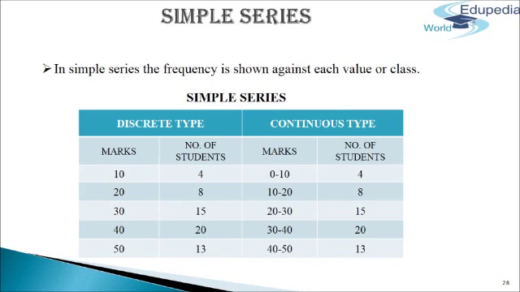In simple series, the frequency is shown against each value or class. As we can see in the following example, in discrete type and in continuous type, marks are given and the number of students who have obtained a particular mark is given. That is, less than 10, number of students is 4, less than 20, number of students is 8, less than 30, number of students is 15. This we can say is a simple series.